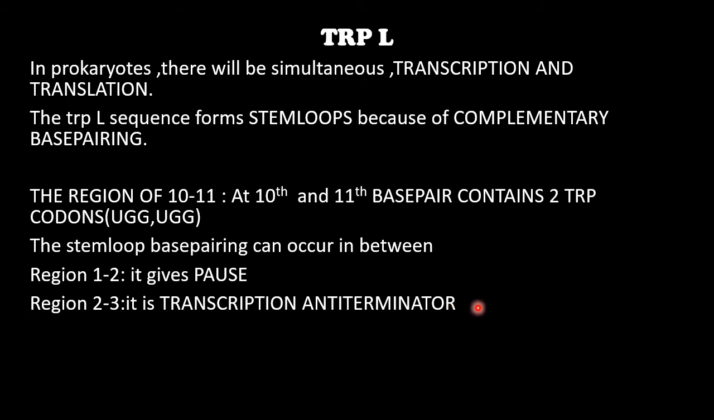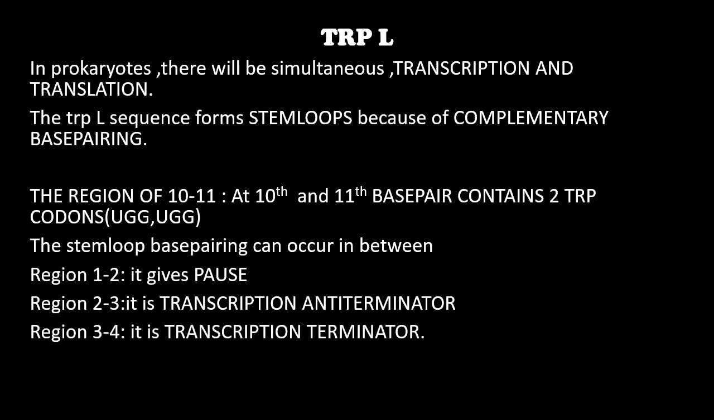And then the region 3 and 4 stem loop is the transcription terminator, that is, the Trp operon will stop the tryptophan biosynthesis. So the 4 regions form 3 stem loop structures. We can study it in detail. Now we know about the trpR and trpL genes and what they do. Now we can see one condition.